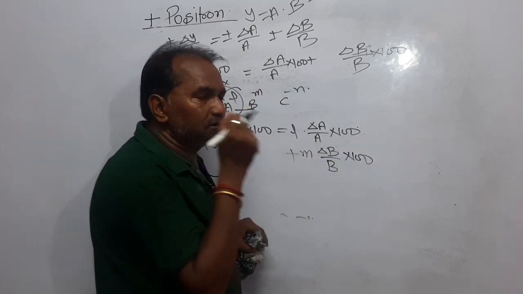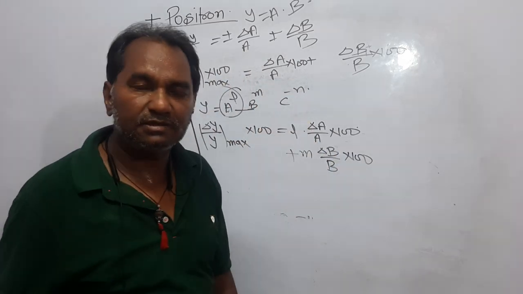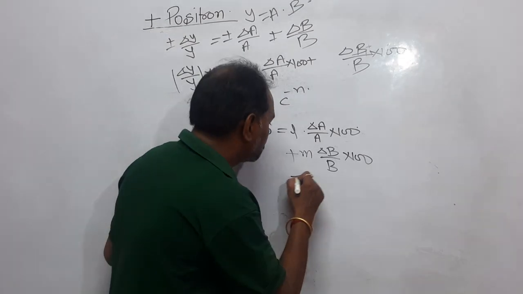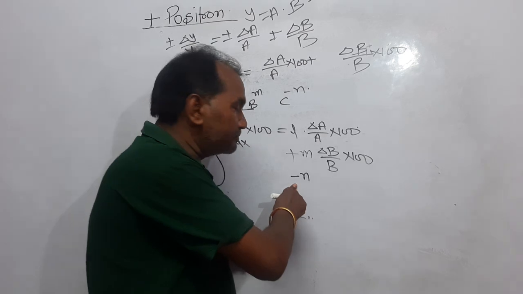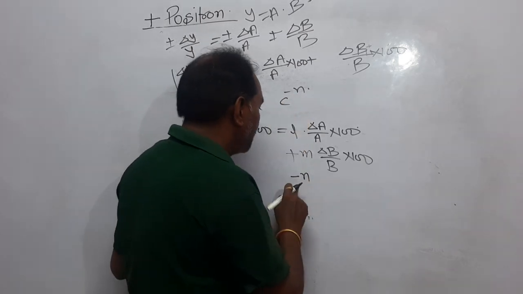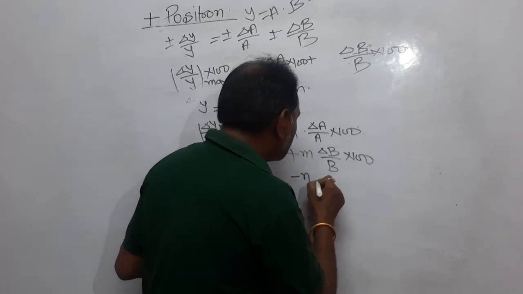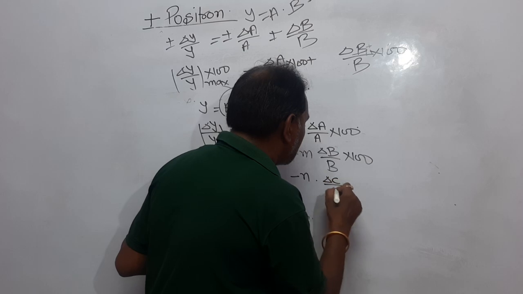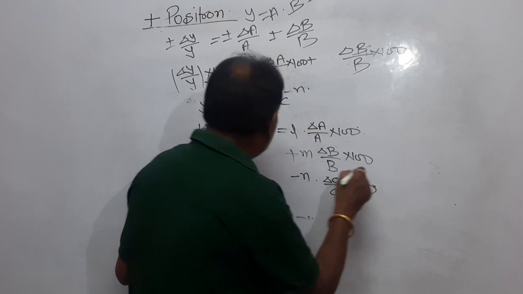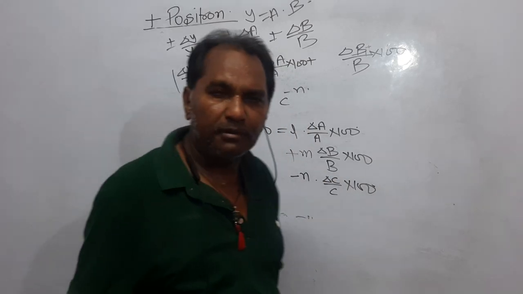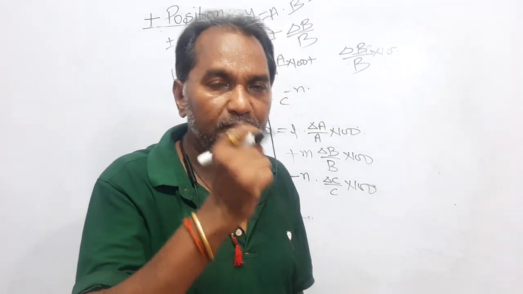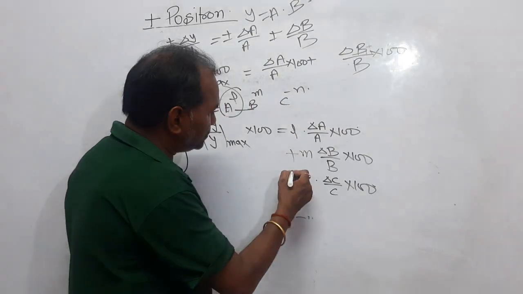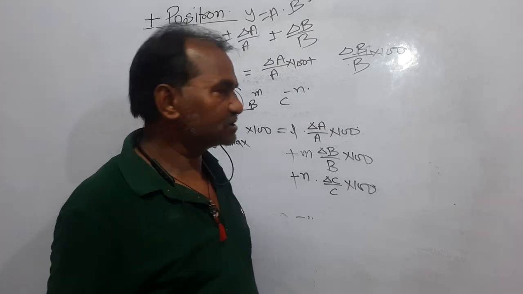Now, dear student, here it is C to the power minus n. The result should actually be minus n. This minus n will be multiplied here. So the result will be minus n into delta C upon C into 100. But actually here you have written delta y upon y max, meaning you are considering the maximum possible percentage error. That is why you have to consider all the positive values.